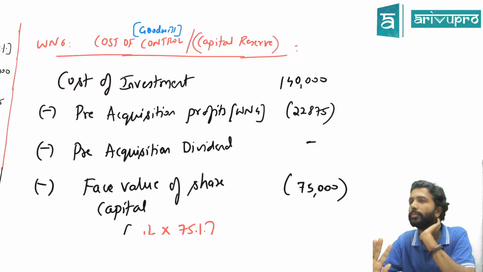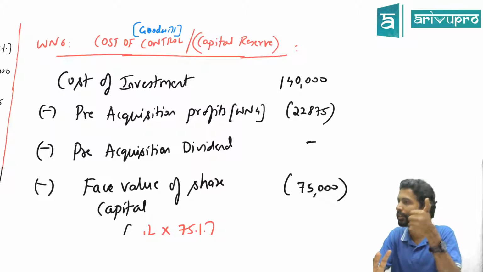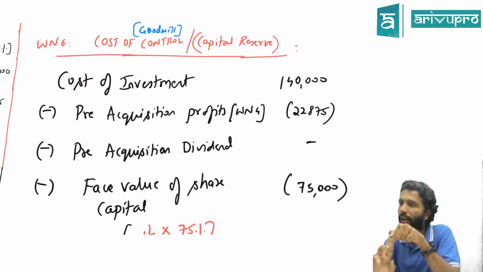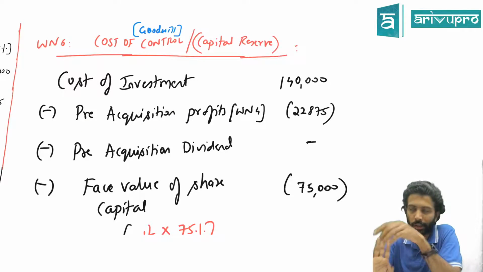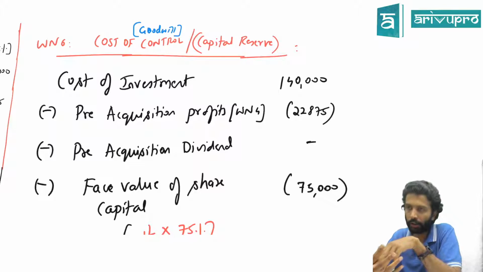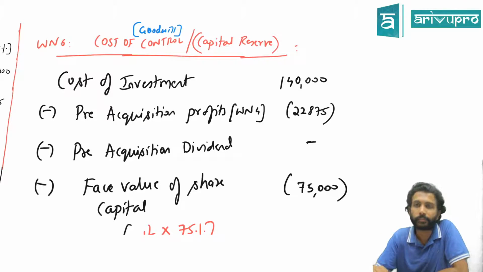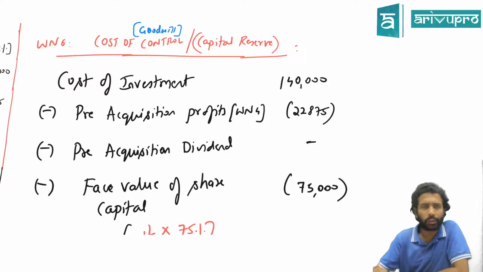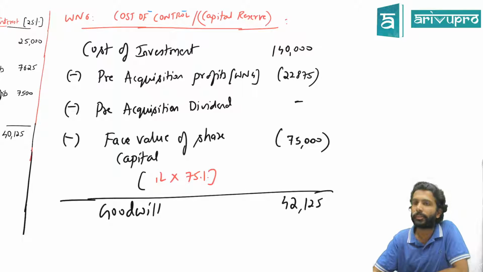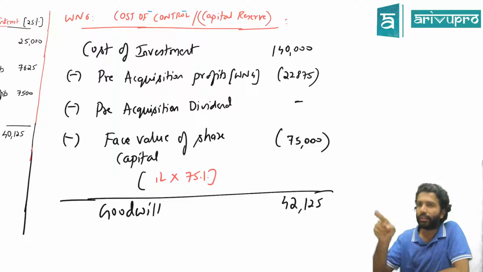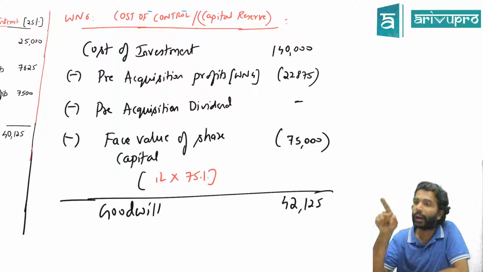Got it? Once more. So effectively, your cost of investment is not 140. It is 140 minus 22,875, which is how much? Do that calculator work for me. 1,40,000 minus 22,875. 1,17,125. So 1,17,000 is the net cost for you. What is the worth of the investment you purchased? 75,000. For 75 worth of investment, you paid 1,17,000.